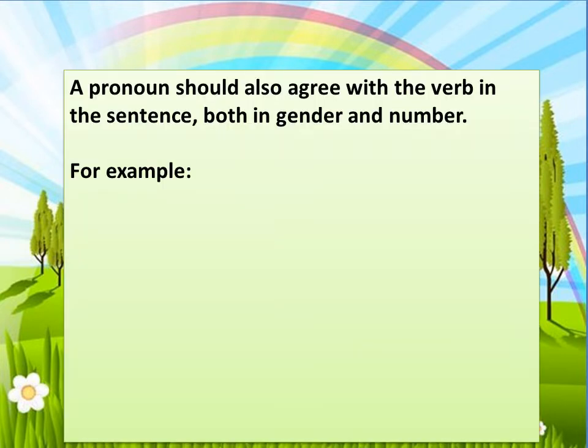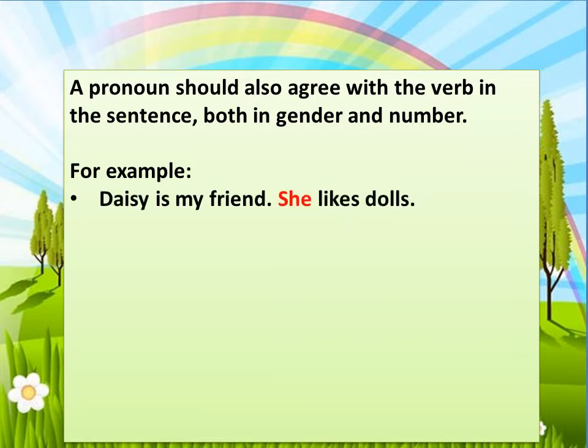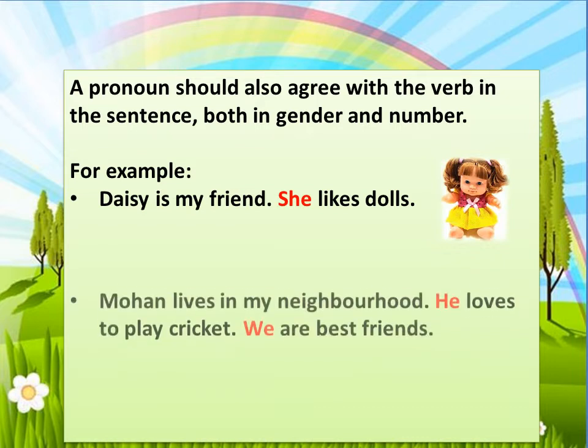A pronoun should also agree with the verb in the sentence, both in gender and number. So here gender and number are important. For example, Daisy is my friend. She likes dolls. So Daisy is feminine gender, so we have used she as a pronoun. Mohan lives in my neighborhood.